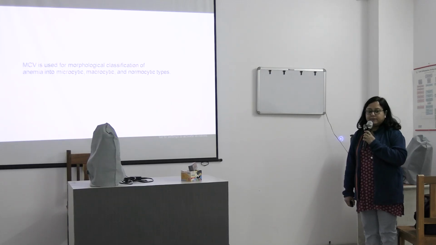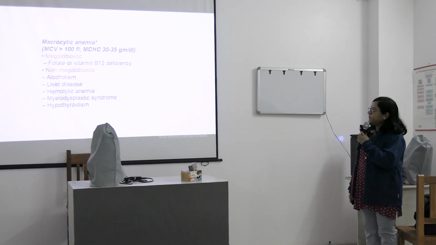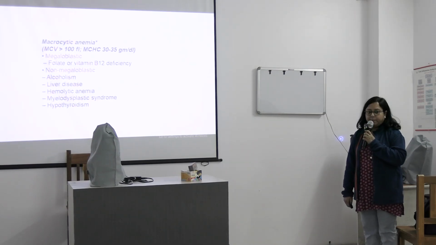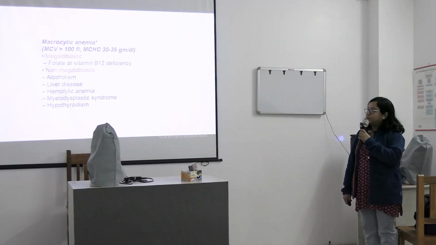So micro means small. When the RBC size is small, we say microcytic. When the RBC size is large, we say macrocytic, and normocytic means the size of RBC, that is 7 to 8 microns, which is normal. We say it is normocytic. So as today's topic is macrocytic anemia, we will discuss mainly about it.